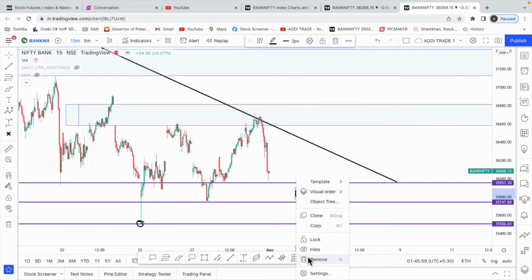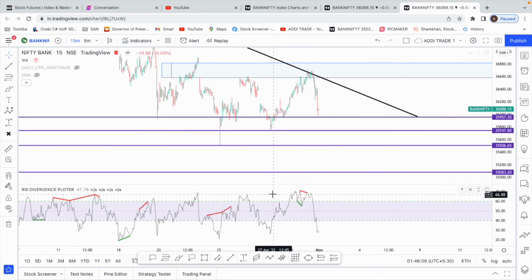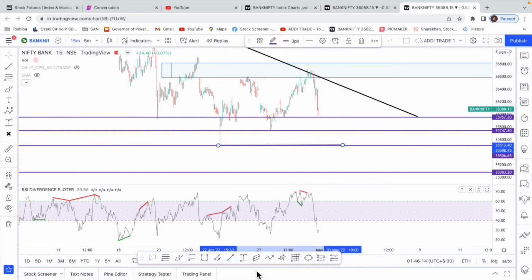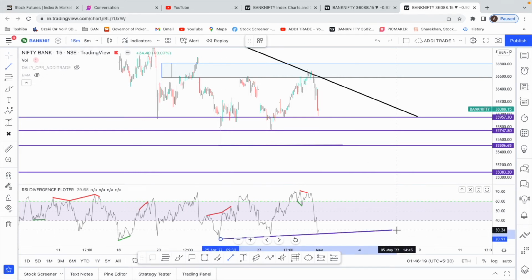One thing that I'll be looking for, if we get a huge gap down and exactly hit this point, that is 35,500, is whether we form some kind of bullish divergence, that is price making an equal low and this indicator making a higher high on a 15-minute chart, right?